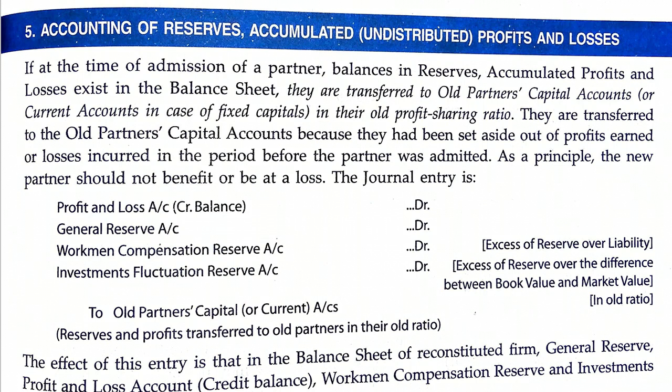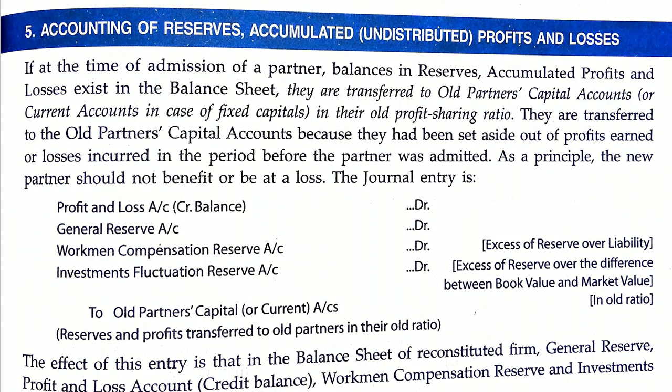Suppose there is a credit balance in the profit and loss account: the partners' capital or current accounts will be credited and the profit and loss account will be debited. But if there is a debit balance in the profit and loss account, the partners will be debited and the profit and loss account will be credited. Normally we have items like profit and loss account, general reserve, workmen compensation reserve, and investment fluctuation reserve. These are part of undistributed profit, which is distributed to the old partners in case of admission of a new partner.